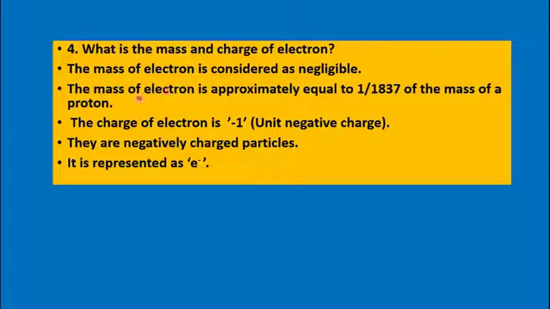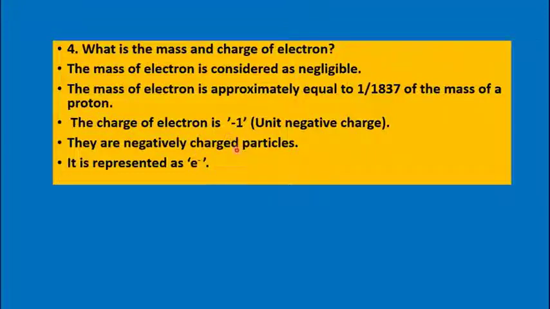The mass of an electron is approximately equal to 1 divided by 1837 of the mass of a proton. So it is very, very tiny and negligible mass. What is the charge of the electron? It is -1, or unit negative charge. They are negatively charged particles and they are represented as e⁻, with the minus written on top. So small letter e will be written for representing electrons.